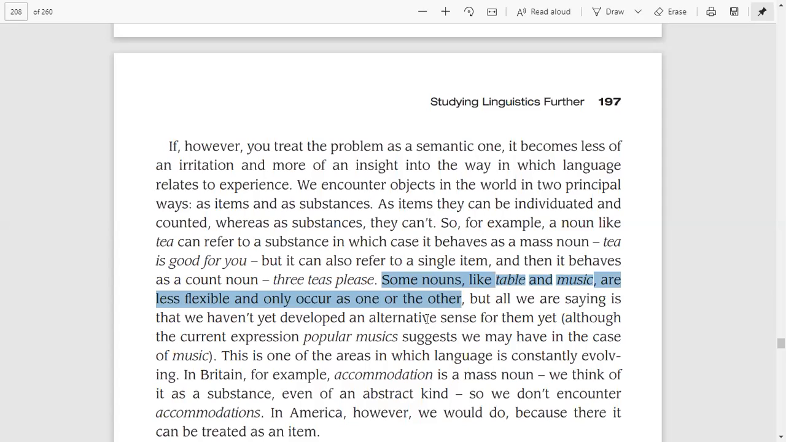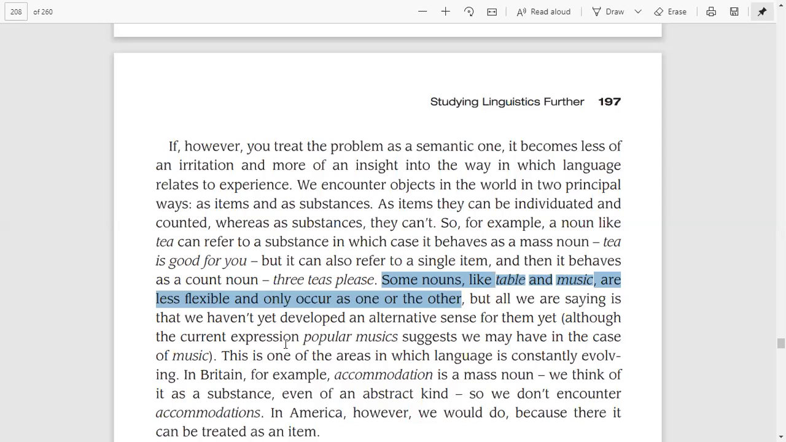But there are some words, some nouns you can say, like table and music, that are less flexible and can only occur in one position or the other. They do not occur in both positions. They do not possess the qualities of both nouns. But all we are seeing is that we haven't yet developed an alternative sense for them.